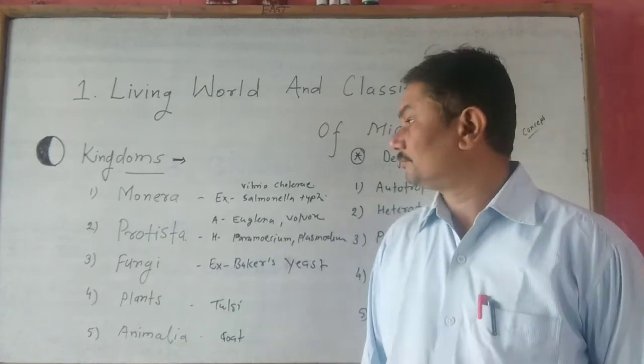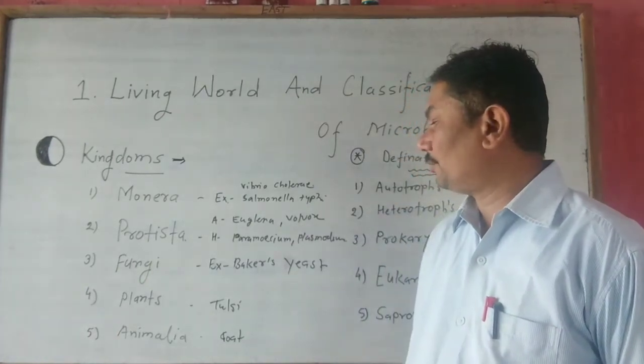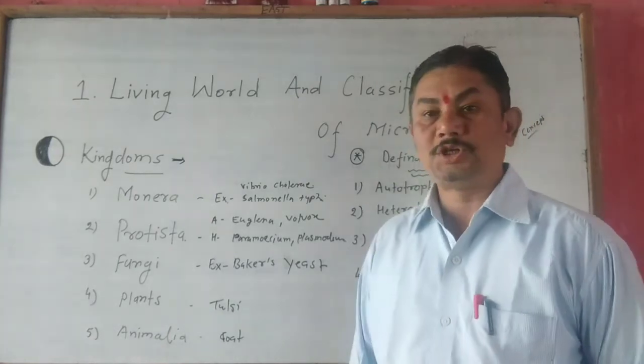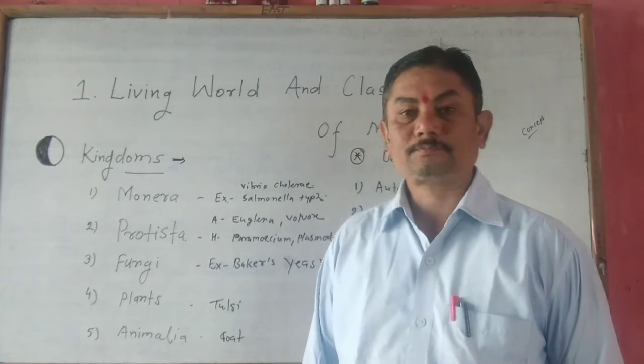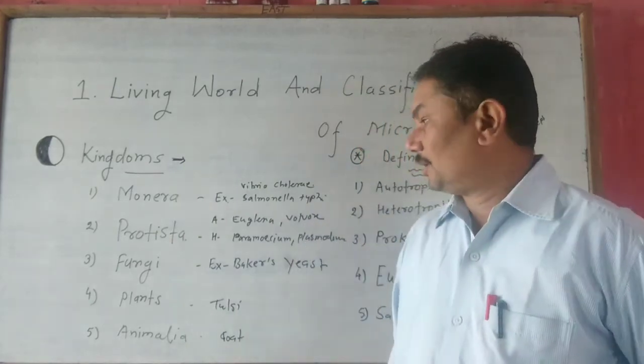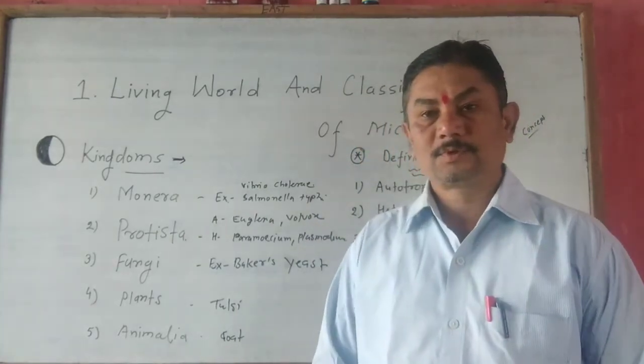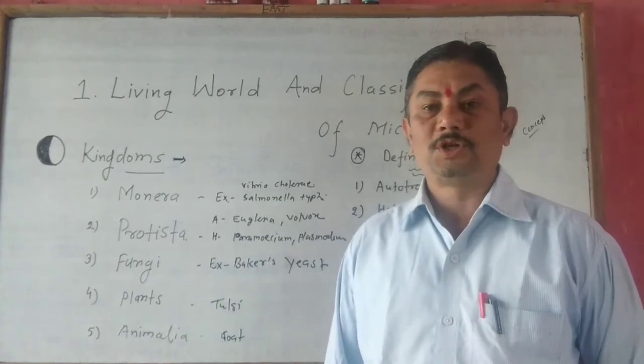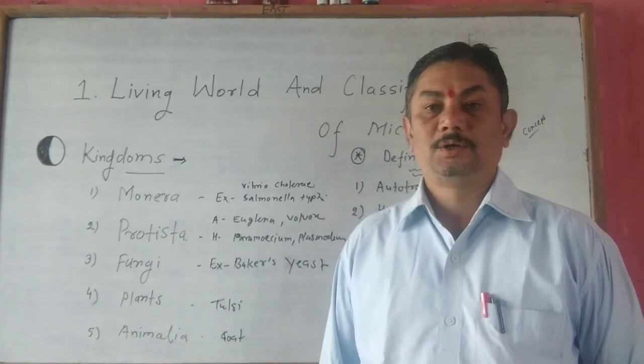Now, number 2, characteristics of Protista kingdom. Number 1, all the organisms belonging to Protista kingdom are unicellular.